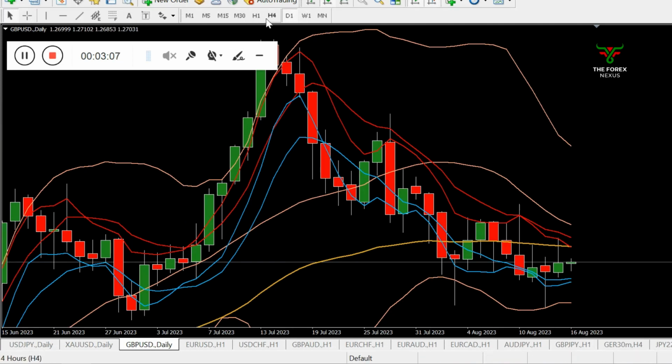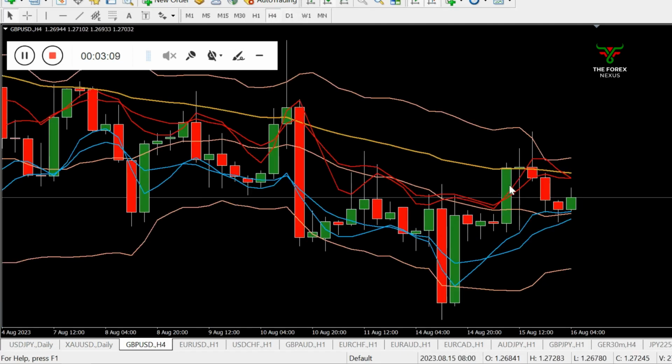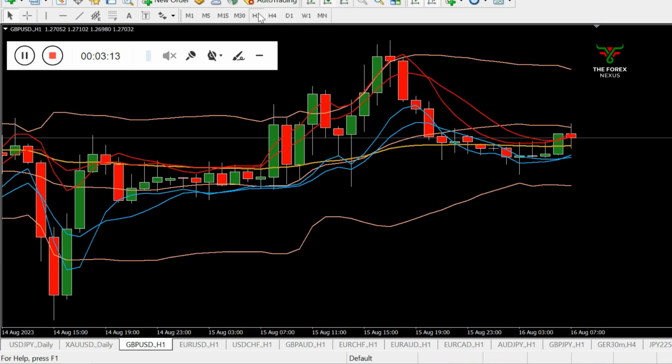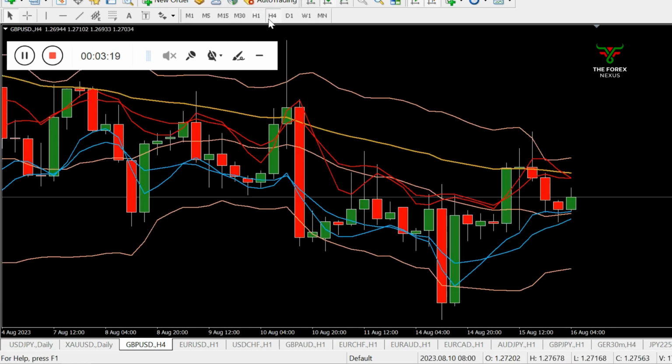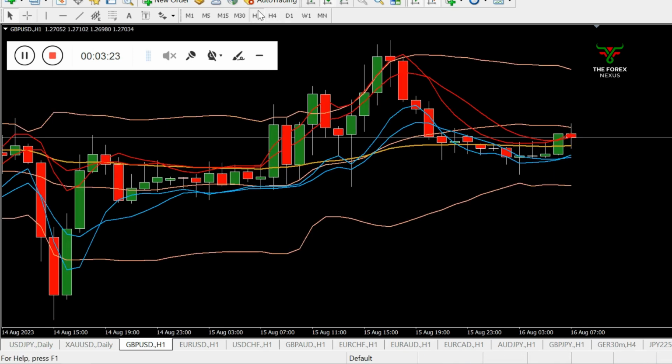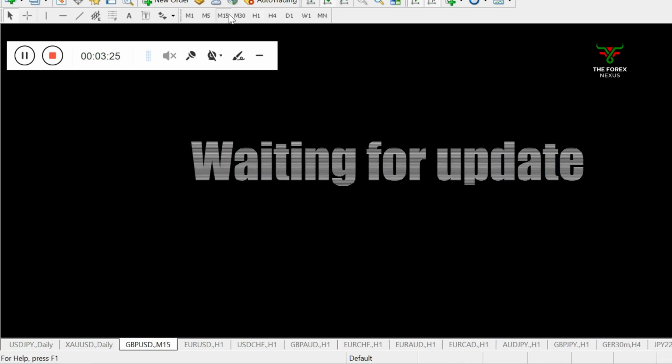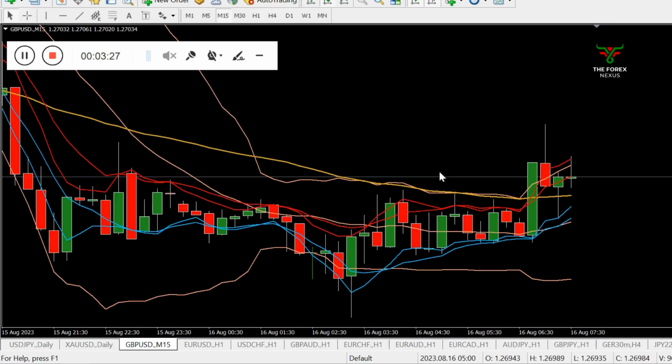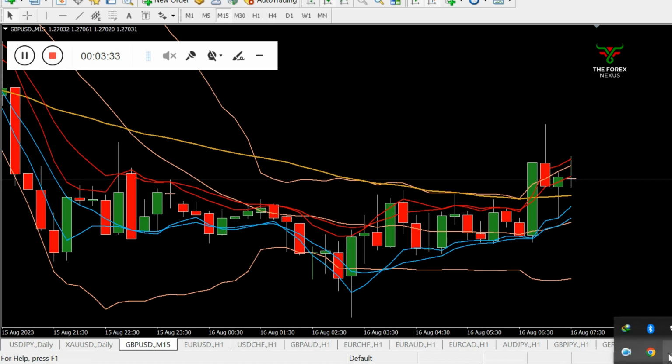On H4 time frame we got rejection from the top BB. On H1 time frame we have extreme. Now the market is getting in flat area. Here we got a re-entry buy but didn't confirm. On H1 time frame we have no extreme. On M15 we have extreme plus MLV. MLV is formed in this shape.